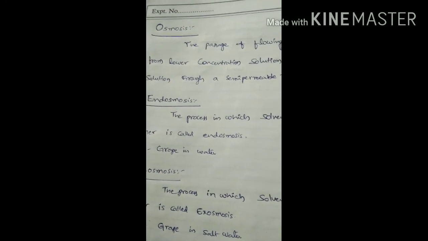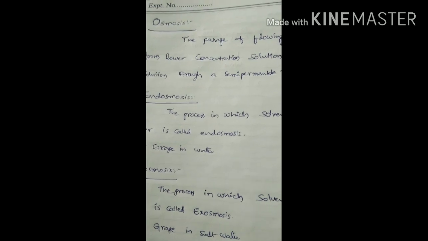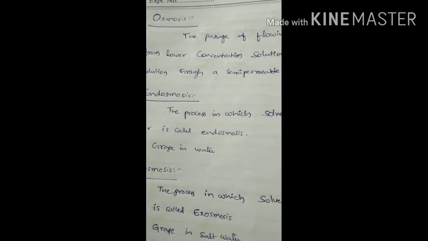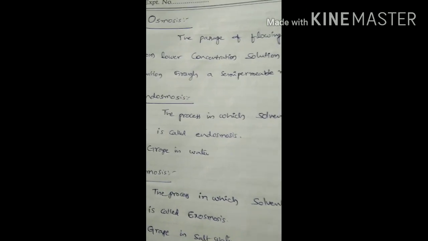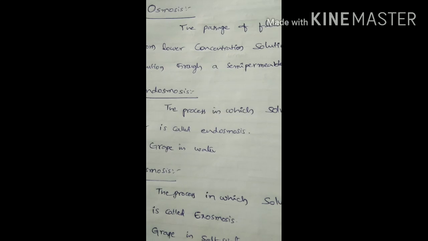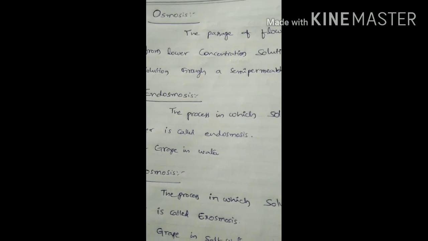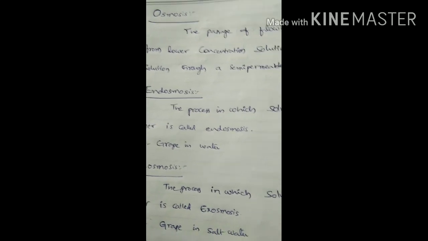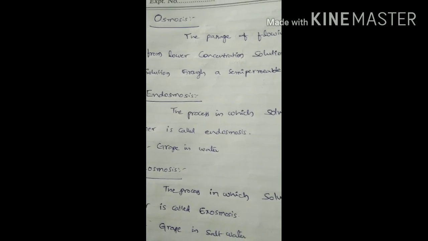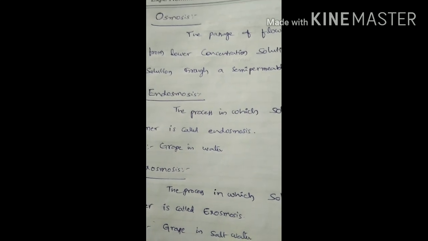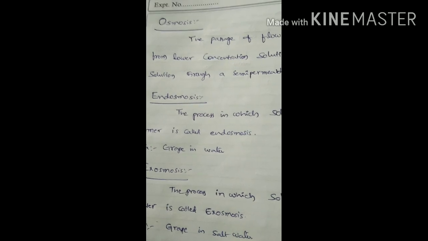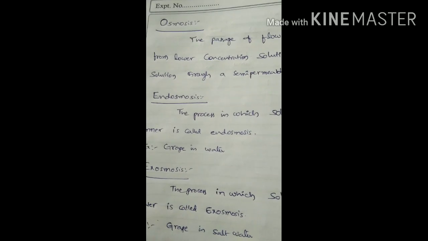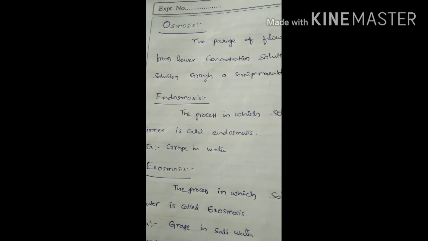Osmosis. Osmosis means the passage or flowing of solvent molecules from a lower concentrated solution to a higher concentrated solution through a semi-permeable membrane. That is called osmosis. For example, if you take a grape in water, after some time that grape swells because the water flows from the outer side to the inside of the grape, because the solution present in the grape is more concentrated, but water is less concentrated.